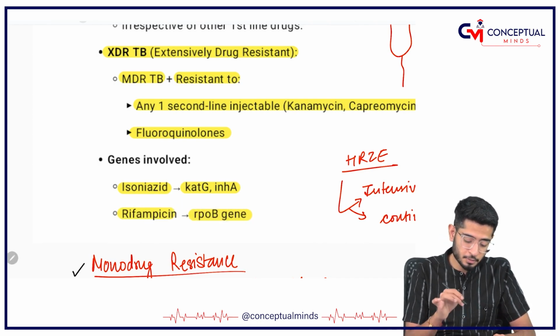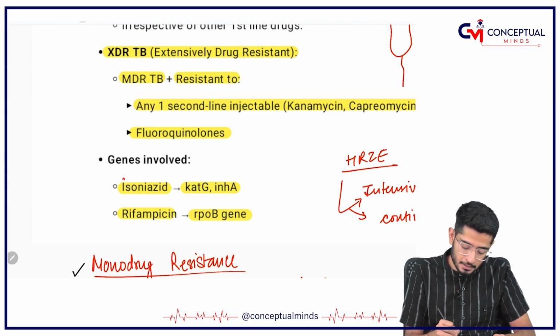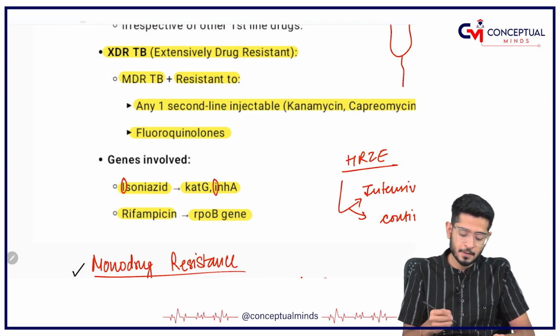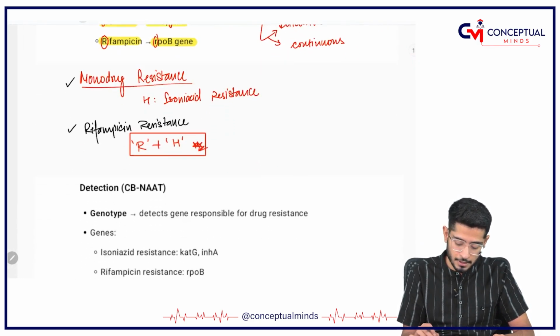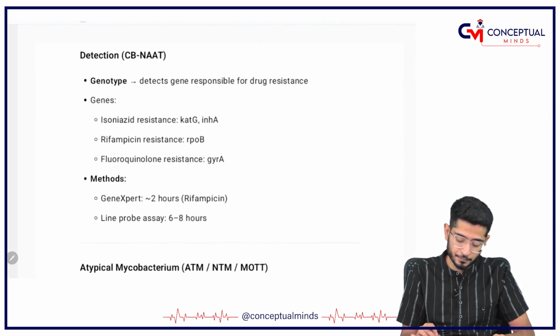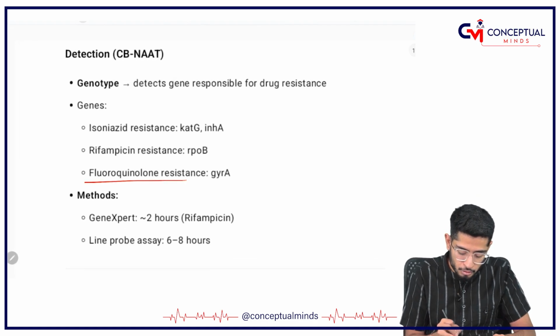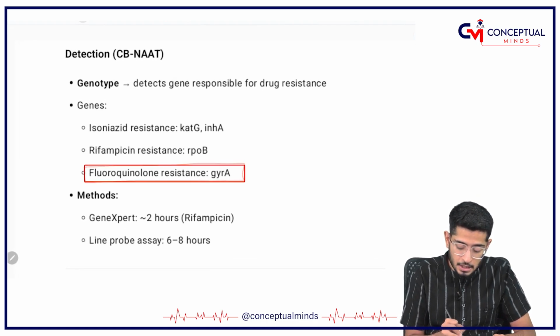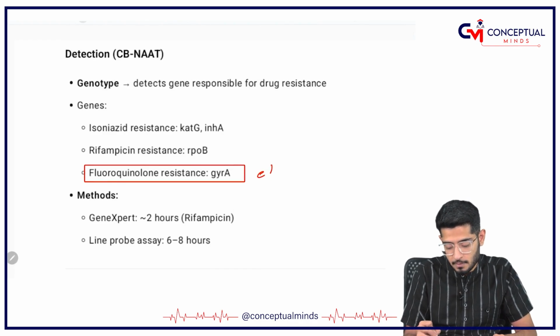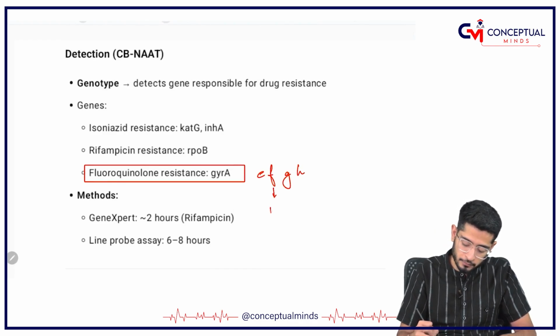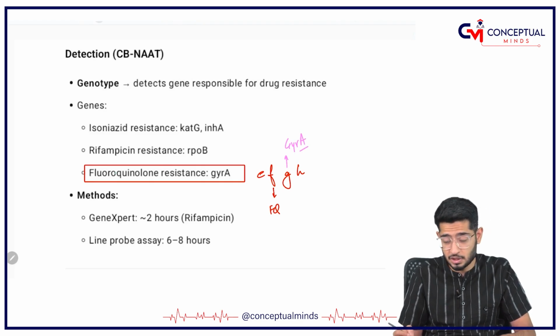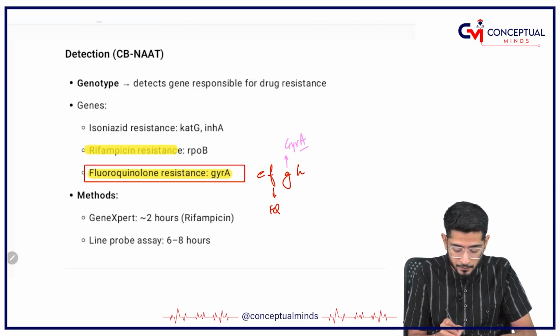It's simple to remember: INH for isoniazid, R for rifampicin, RPOB gene. And for fluoroquinolone resistance it is the GYRA gene. If you remember, EFGH are very close to each other, so F for fluoroquinolones and G for GYRA is the gene responsible for resistance.